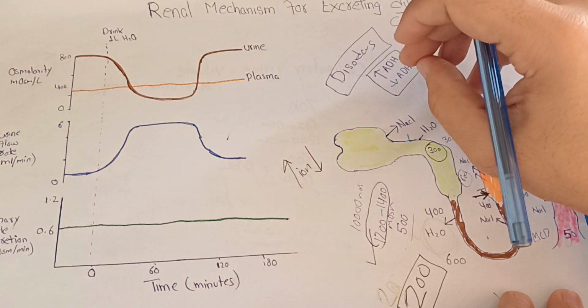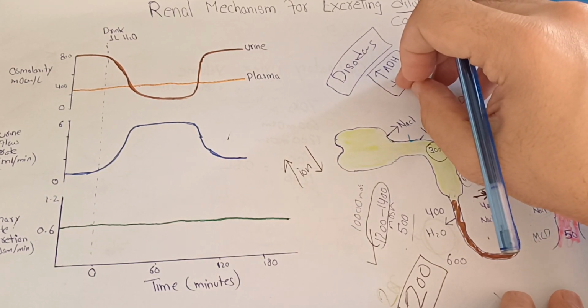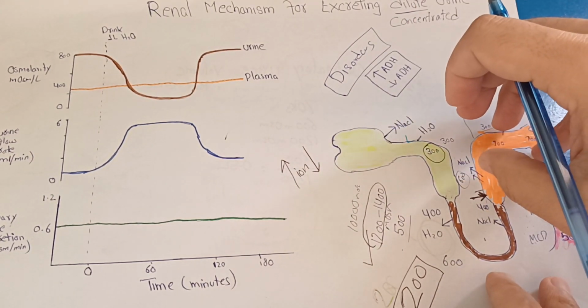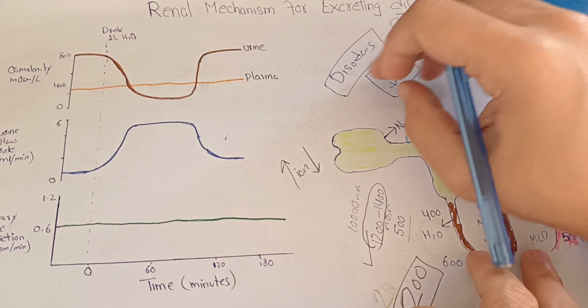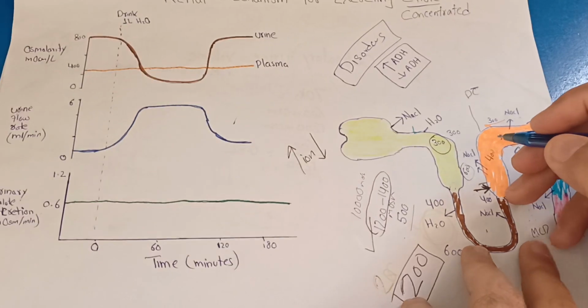And if there is very less antidiuretic hormone due to any condition, it will lead to a lot of dilute urine formation. So this is one category of disorders which affect the concentrating ability of the kidneys.